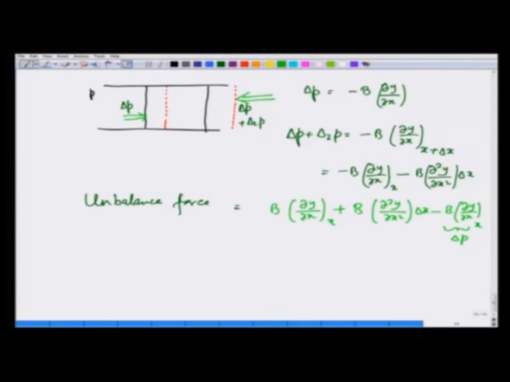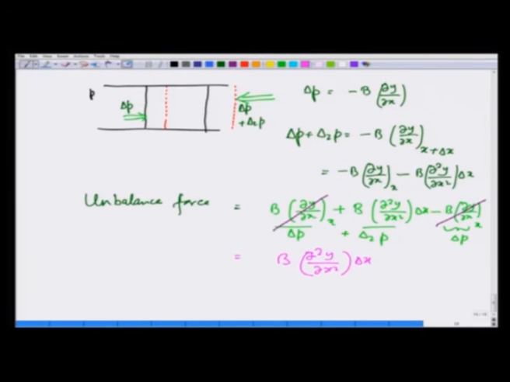This is nothing but delta P, this is delta P plus delta 2 P. This term cancels, and I get the unbalanced force to be B d2y by dx square delta x,